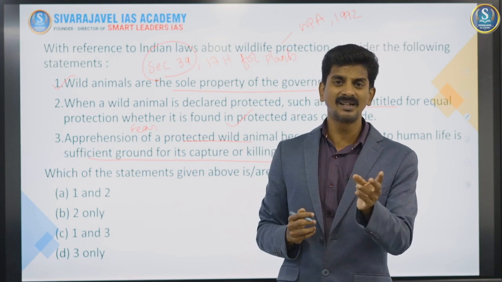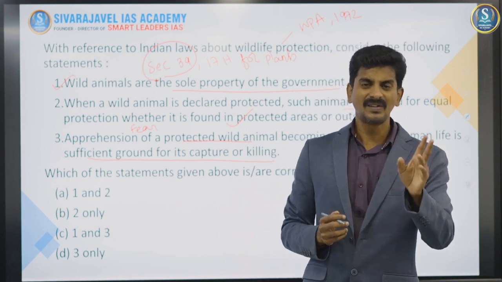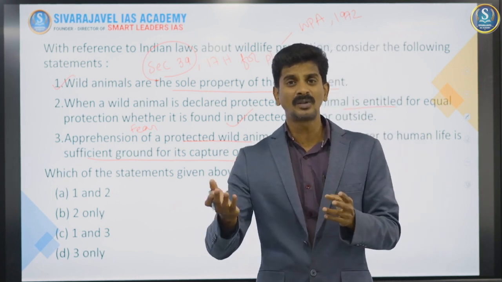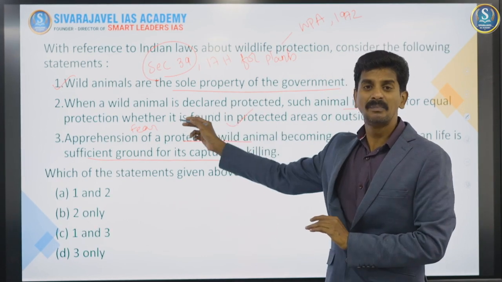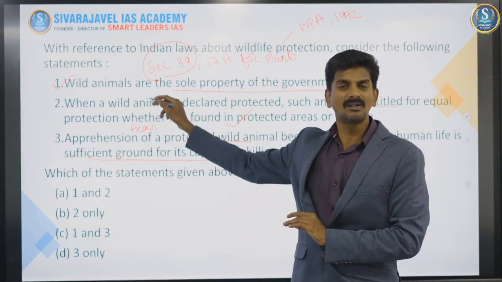No, that's how even criminals are handled by police, right? First they try to arrest. If the arrest is not possible, it results in encounter death. It's something similar here also, same logic. So this apprehension, the mere existence of a fear, is not a justified cause.